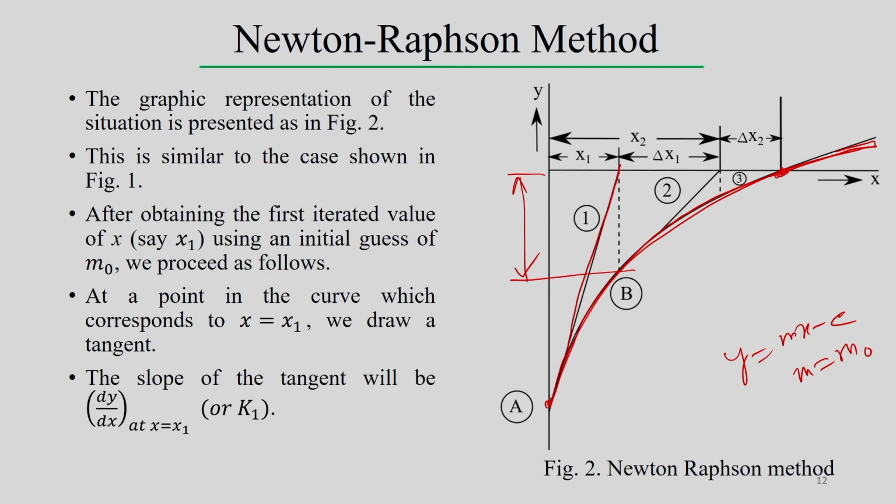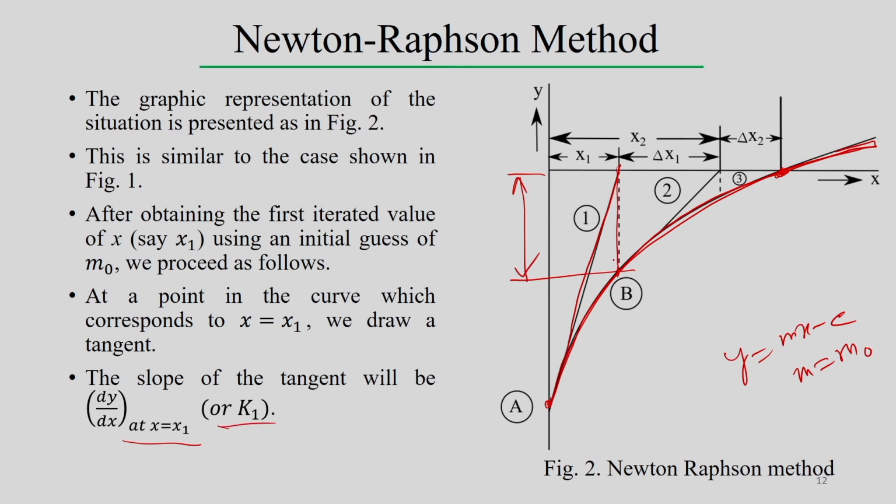If you look into the formulation from the Taylor series expansion, considering only the first order term and neglecting the second order and higher terms, every time in this calculation we have to calculate the slope at this particular point. The slope of the tangent will be dy/dx at x = x1, say k1.